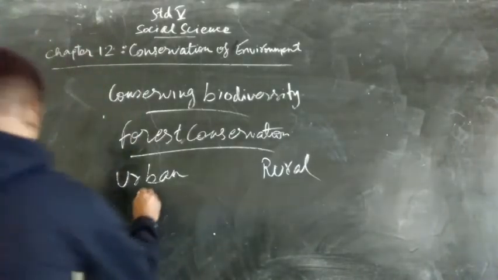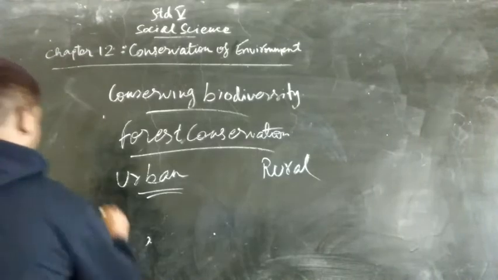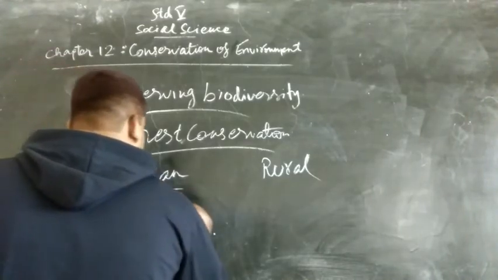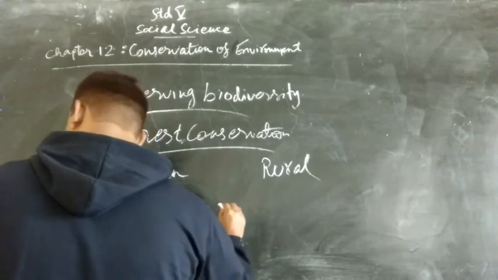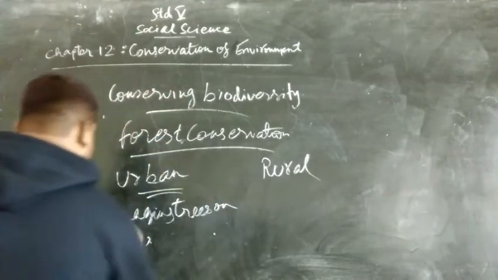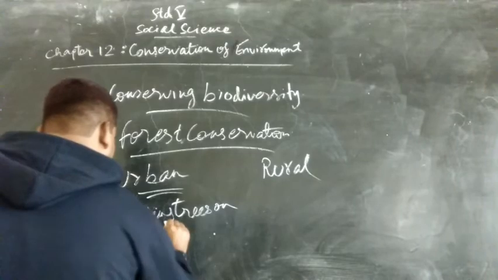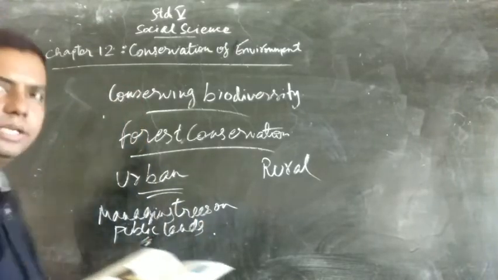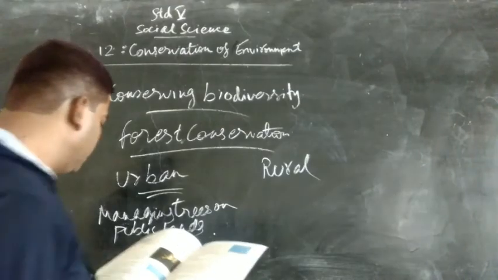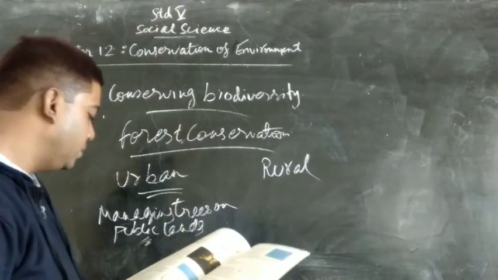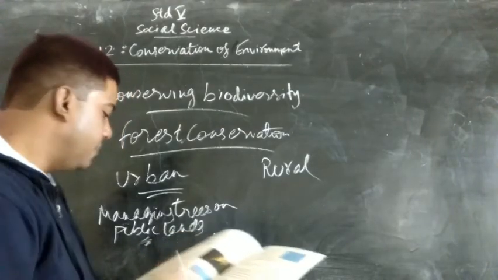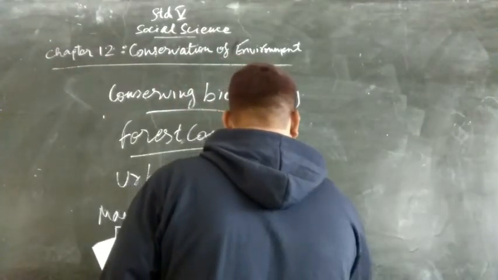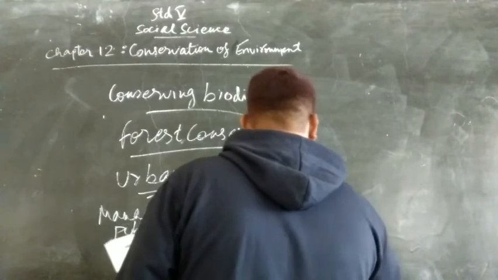So, urban means we are managing the trees on public lands, like parks and roadsides. And rural forestry includes agroforestry and community forestry.